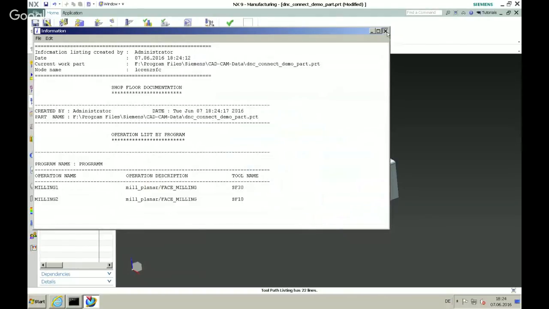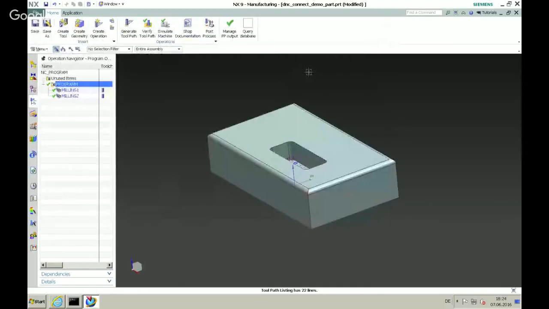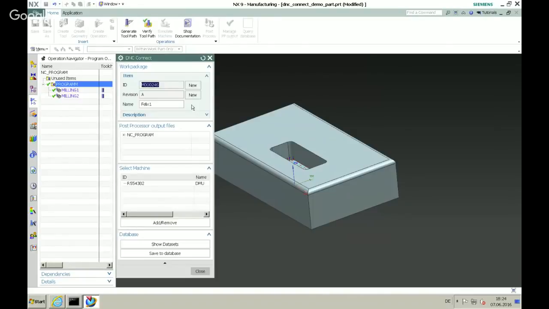It can be much more. If you have created a fixture plan, or if you are using the new NX CAM work instructions, they are also supported by this, so you can also manage the NX CAM work instructions over DNC Connect as well. So at the end, okay, this is what I need. I have my NC program, I have my tooling sheet. That's okay for me at the moment. So I want to manage this post output.